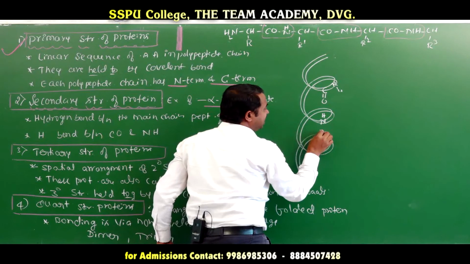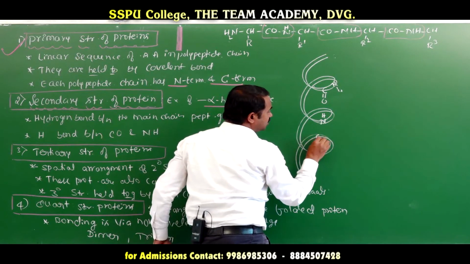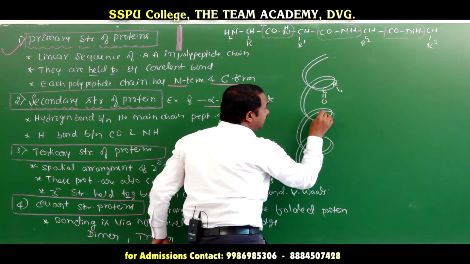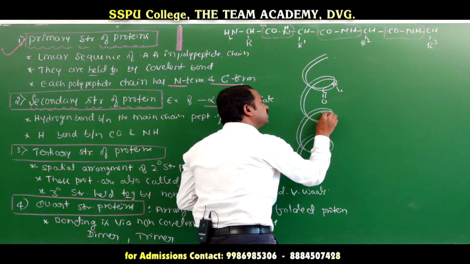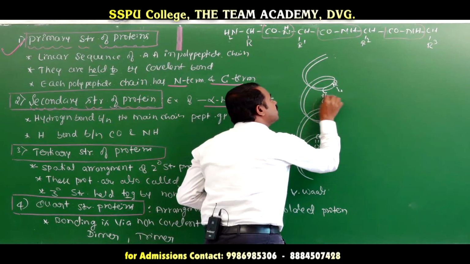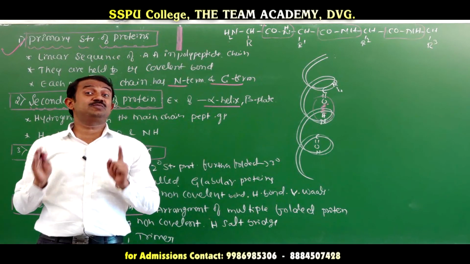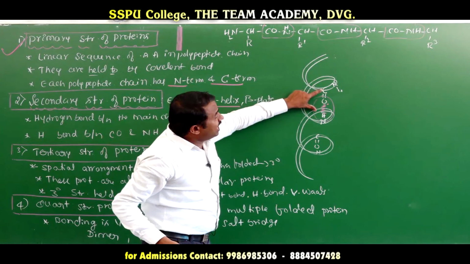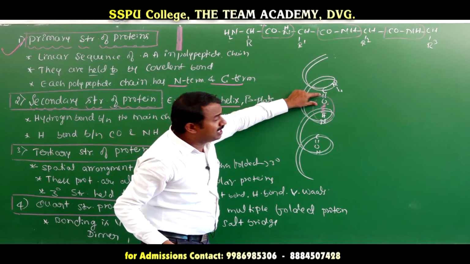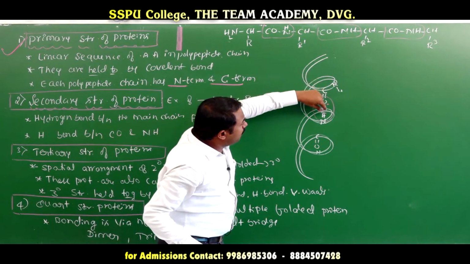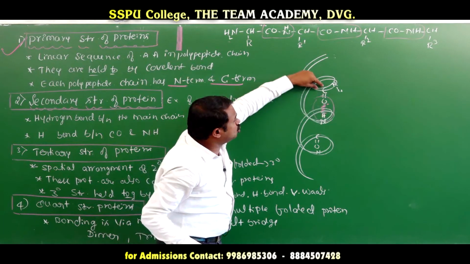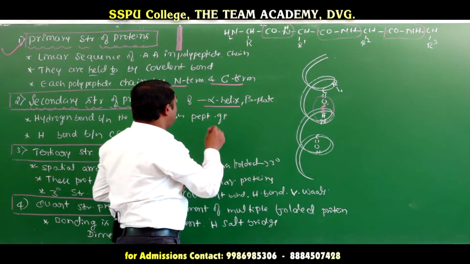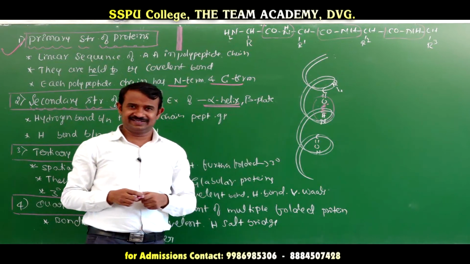Suppose here CO and here also CO and here NH. Here is a hydrogen bond, an intermolecular hydrogen bond. This is not a covalent bond; this is a covalent bond. The hydrogen bond is between the carbonyl group and the NH amine group. It is a hydrogen bond, and that is called the alpha helix.